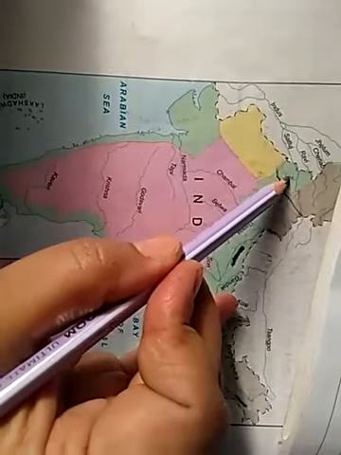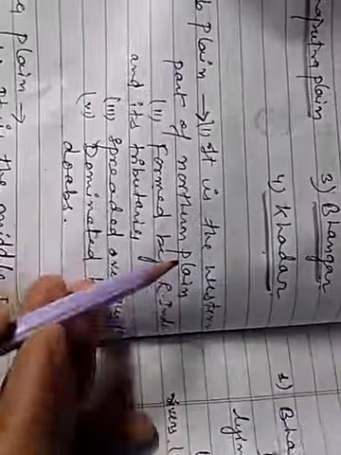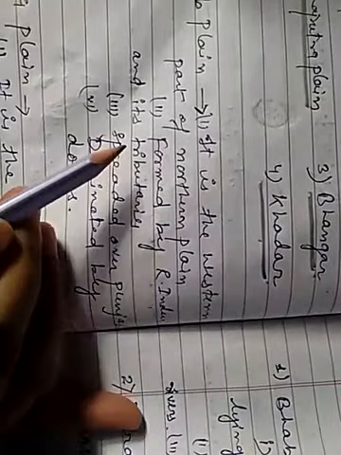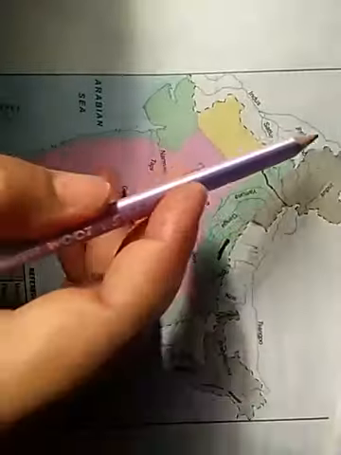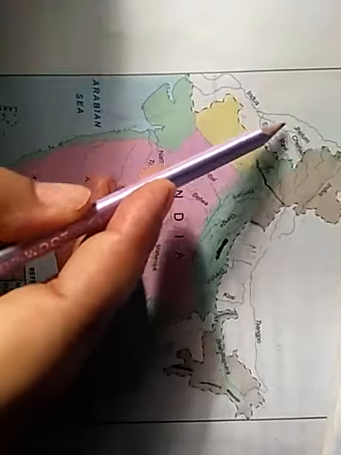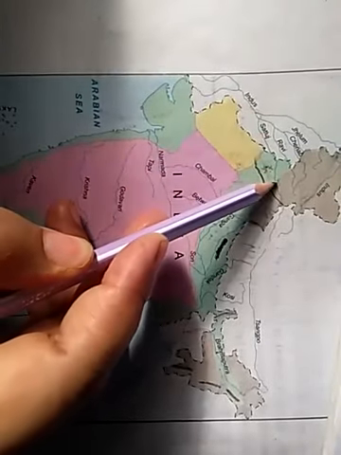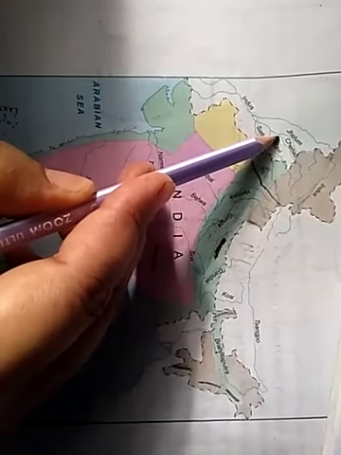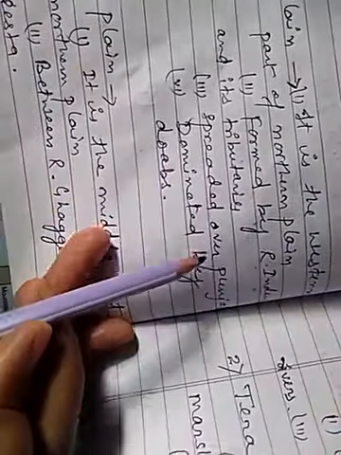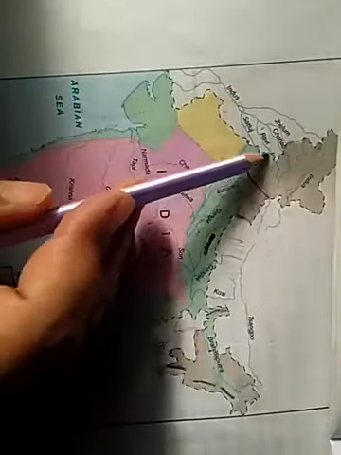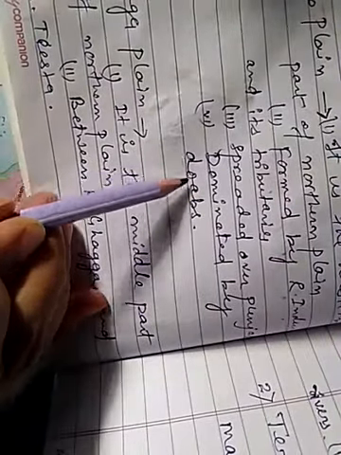Now see the features. The Punjab Plain is the western part of the northern plain. It is formed by river Indus and its tributaries. See river Indus here and its tributaries. The plain is formed by river Indus and its tributaries, but its large part lies in Pakistan. In our country, it is spread over the state of Punjab, and this region is dominated by Doab.